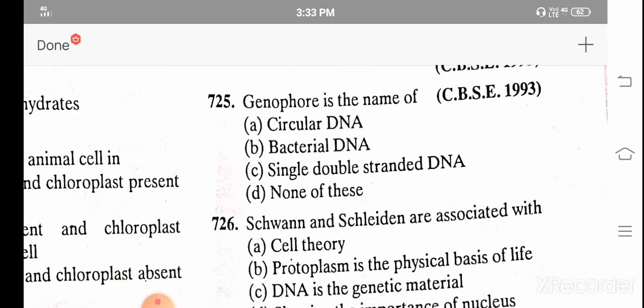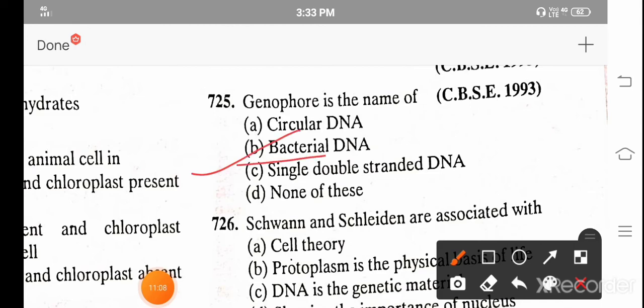Genophore is the name of: A. Circular DNA, B. Bacterial DNA, C. Single double stranded DNA, D. None of these, and the correct answer is B, bacterial DNA.